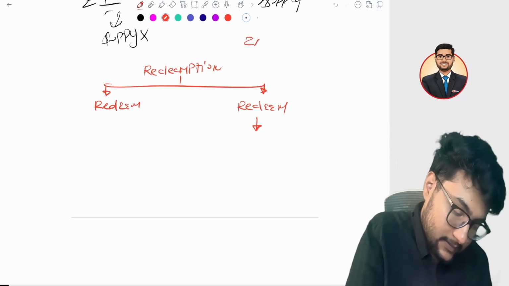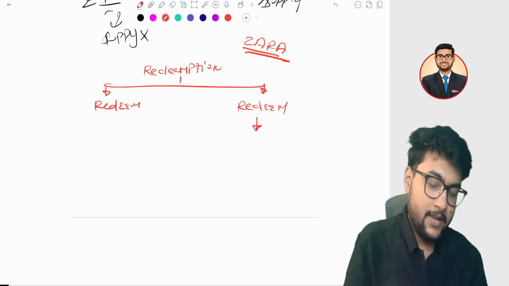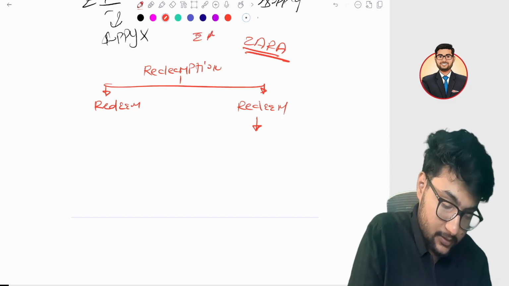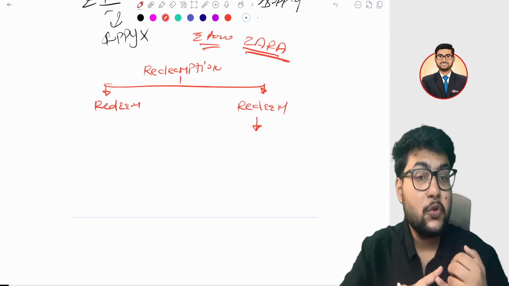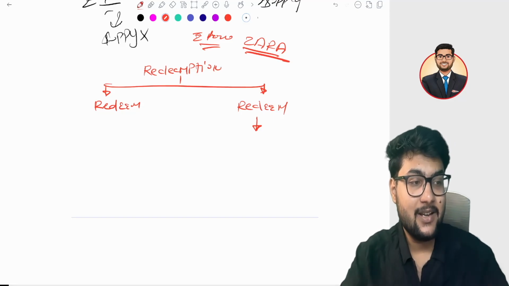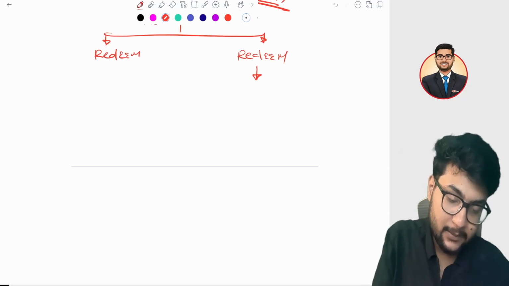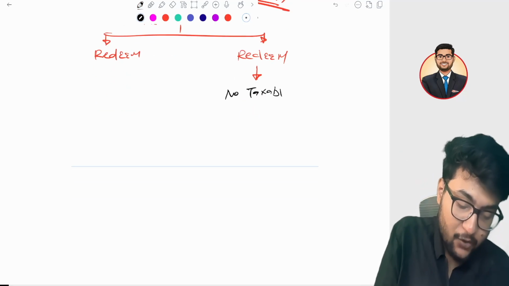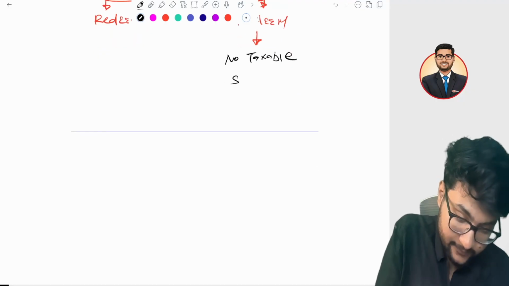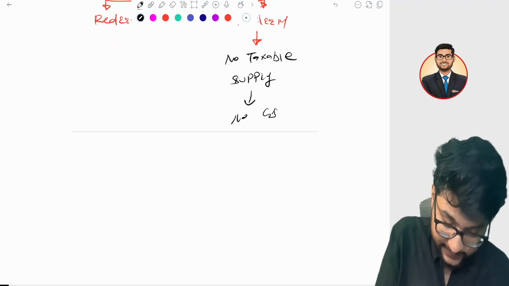Zara is a clothing brand. I am getting a 100 rupees voucher and I haven't claimed it. It means there is no supply against it. I haven't purchased anything. If I haven't purchased anything, there is no taxable supply. If there is no supply, how can we charge GST on it? Right? No taxable supply, no GST.